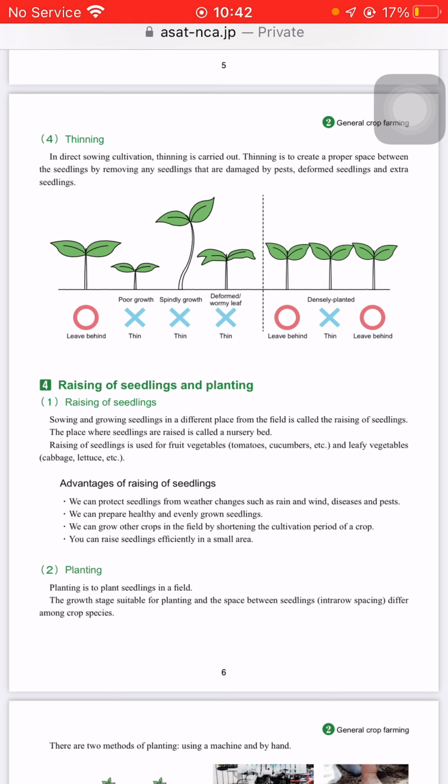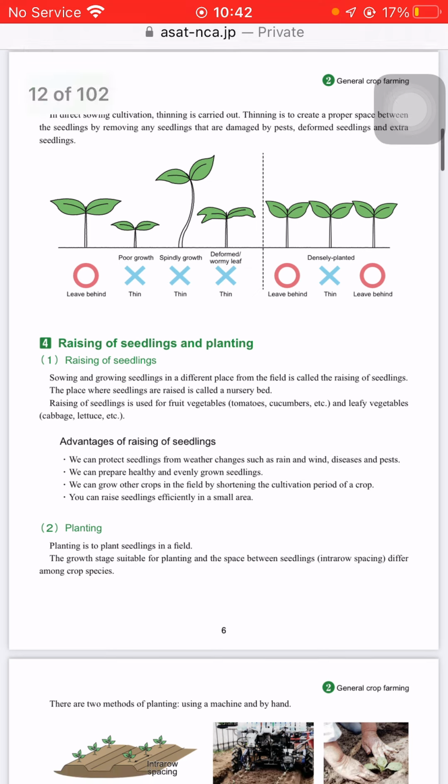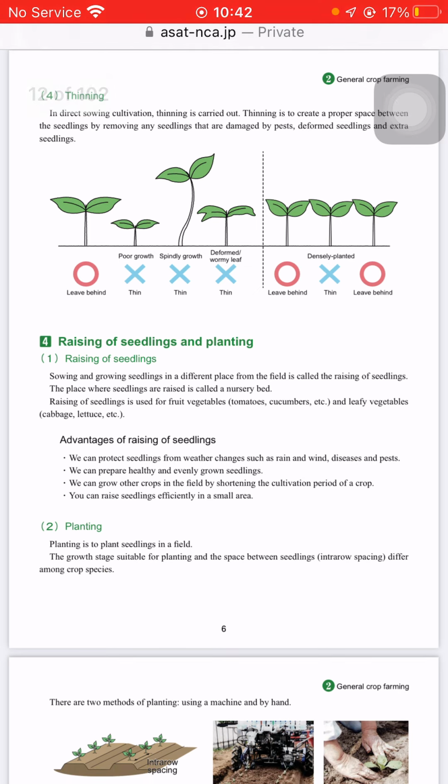Raising of seedling. Sowing and growing seedlings in a different place from the field is called raising of seedling. The place where seedlings are raised is called a nursery bed. Raising of seedling is used for fruit vegetables such as tomato and cucumber, and leafy vegetables such as cabbage and lettuce.